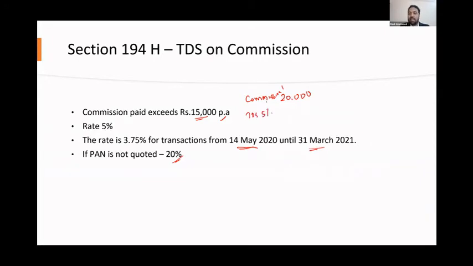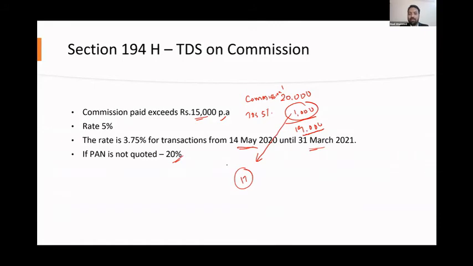So 5% of 20,000 comes to 1,000. So your ultimate payment should only be 19,000. What should you do with this 1,000? This 1,000 you should deposit on behalf of this person to the income tax department, as TDS, on the 7th of next month. What if you are not doing this?